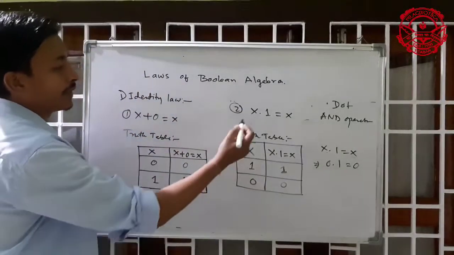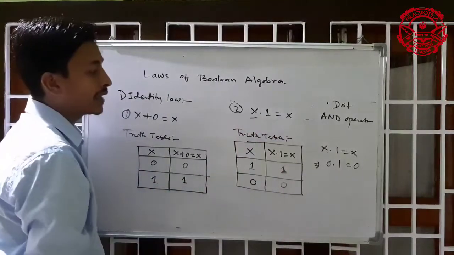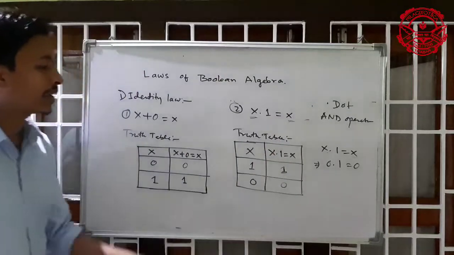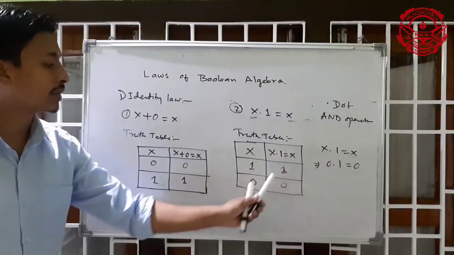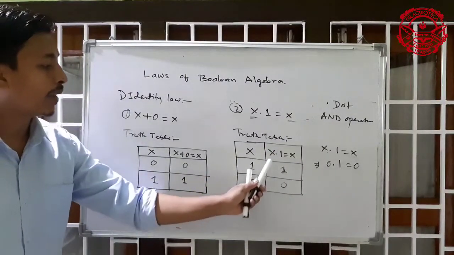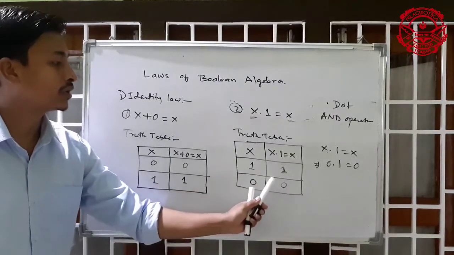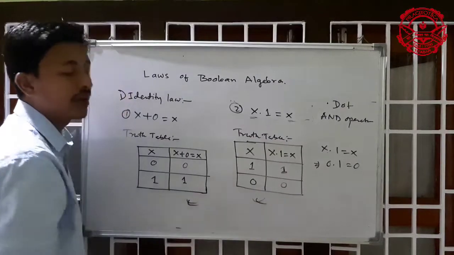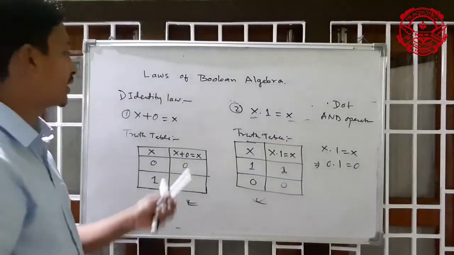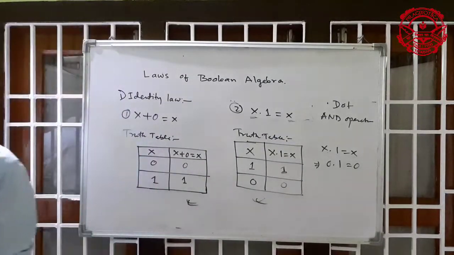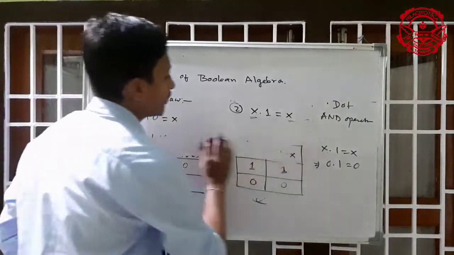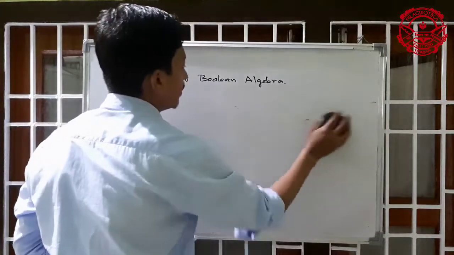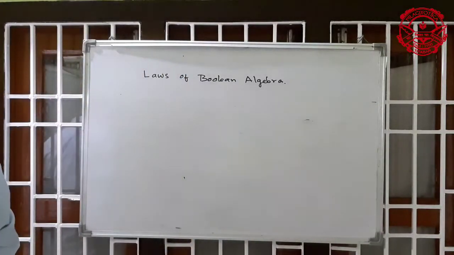Whatever the value of x you take as the input, the answer is always the value of x. So you can see x dot 1 equal to x: 1 dot 1 equal to 1, 0 dot 1 equal to 0. This is the truth table. We can prove it. This is the first identity law. Next, the next law is what?